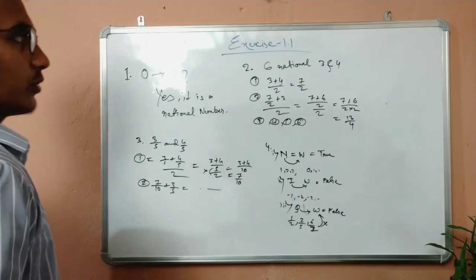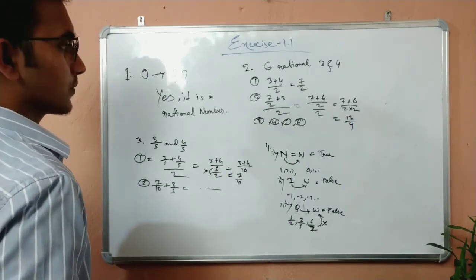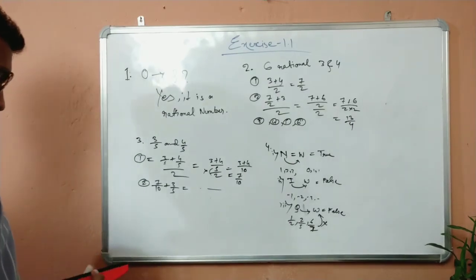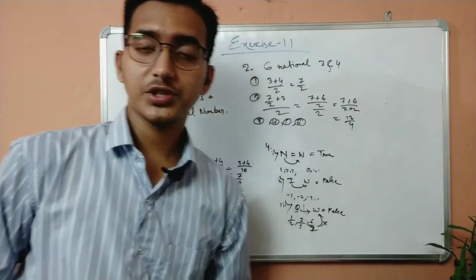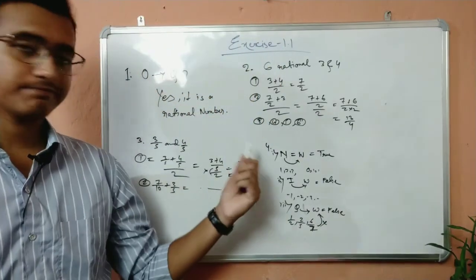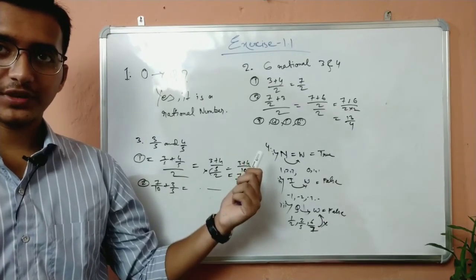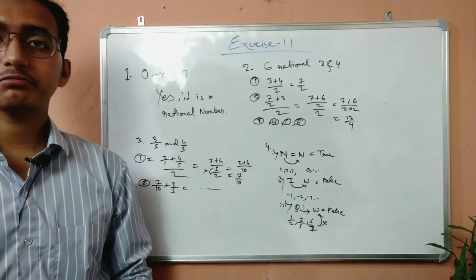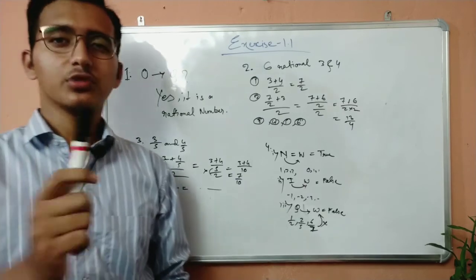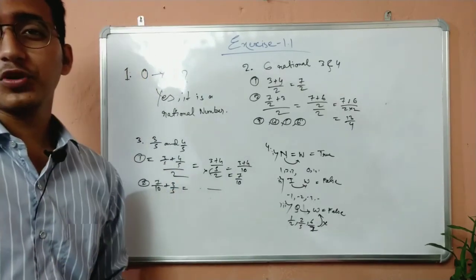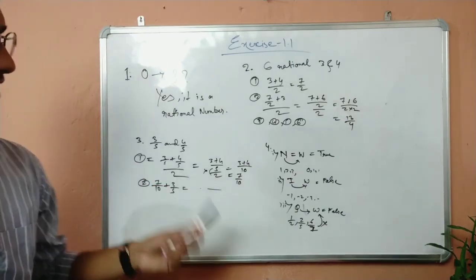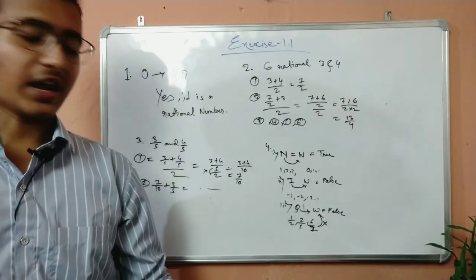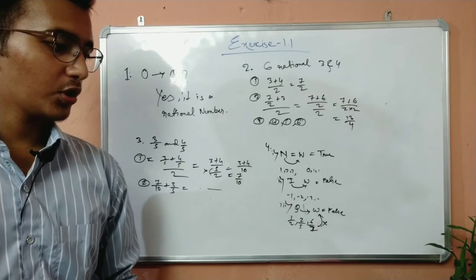So, we are done with exercise 1.1. Great. Now, if you have completed all of these, then congratulations. But if you haven't, then it's all over here. You can watch everything from here and write it down. But I'll suggest do not copy, please. That will not improve your mathematics, rather it will degrade. So, in the next video, we will be doing irrational numbers. That will be part 2.